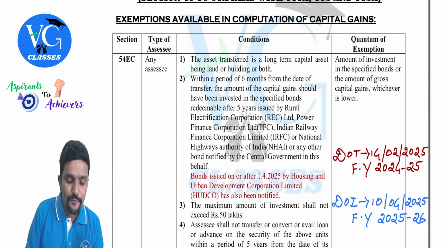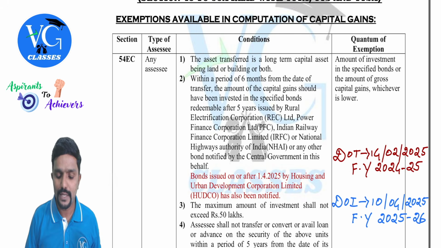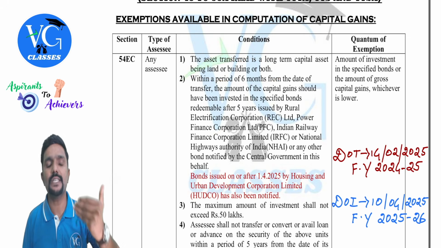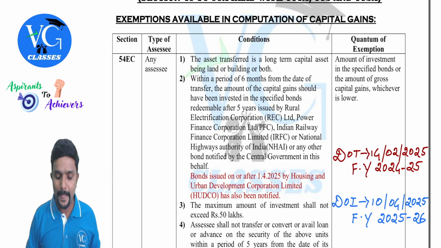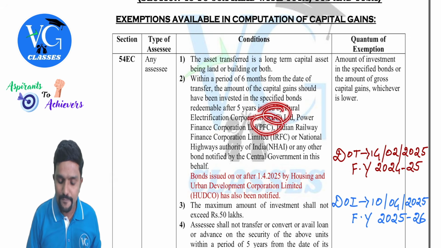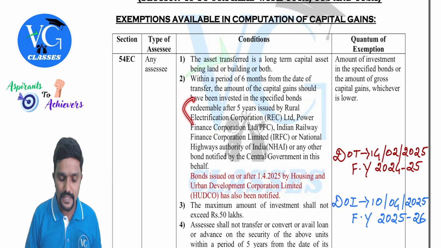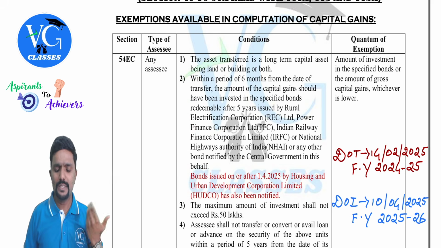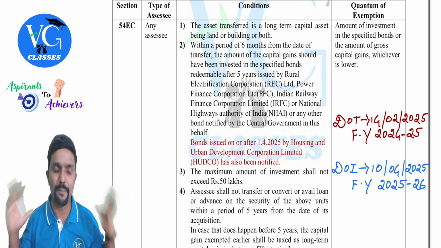Section 54EC gives exemption if you have a long-term capital gain on the transfer of land or building or both. If you are ready to reinvest this amount within 6 months from the date of transfer in the bonds issued by either REC or PFC or IRFC or NHI, then you can claim exemption of maximum 50 lakh. And for this list, one more new addition now is the bonds issued by HUDCO. Sir, what does HUDCO stand for? Housing and Urban Development Corporation Limited.